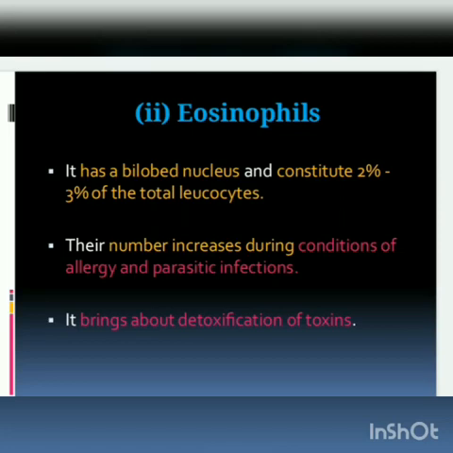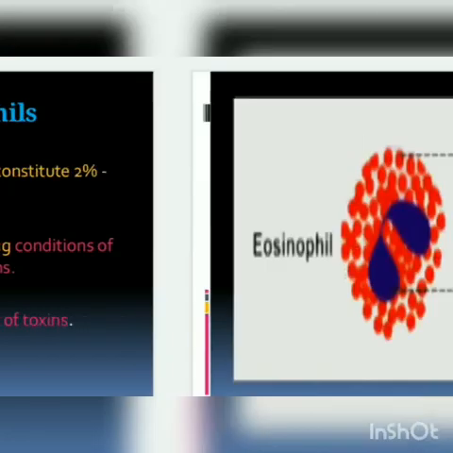But what is the function of this eosinophil? It brings about a detoxification of toxins. Toxins produced by the endoparasitic organism or exoparasitic organism are detoxified and become functionless. This is the main function of eosinophil.